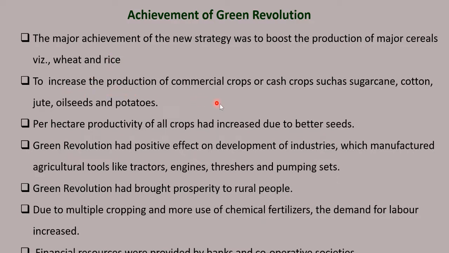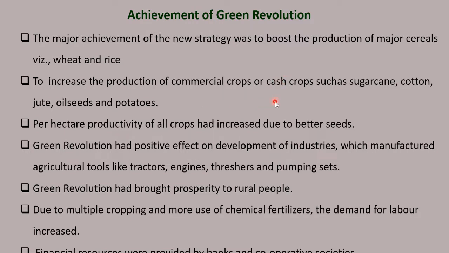To increase the production of commercial crops or cash crops such as sugarcane, cotton, jute, oilseeds, and potatoes. So Green Revolution was used to increase the production of commercial crops or cash crops. Wheat and rice are called food crops. Commercial crops means you get money out of it.